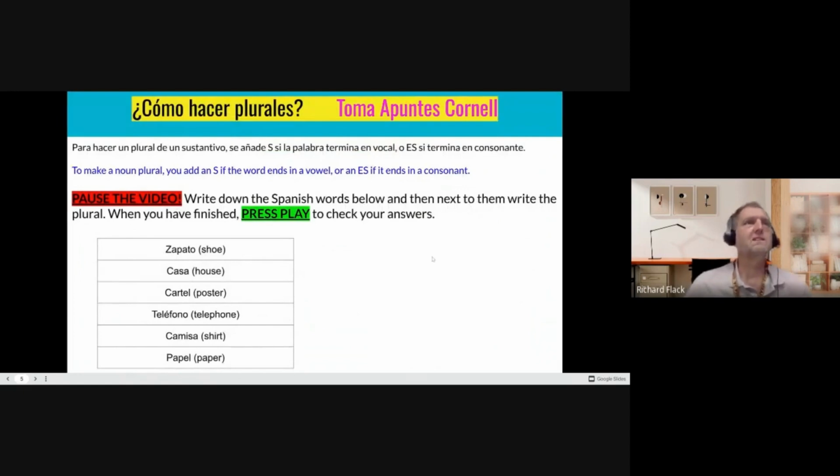Okay, so ¿cómo se hace plurales? How do we make plurals? We're taking notes in our Cornell worksheet. So to make a noun plural, you add an S if the word ends in a vowel, or an ES if it ends in a consonant. So again, we are adding an S, just like English, if the word ends in a vowel. And if the word ends in a consonant, we need to add ES.